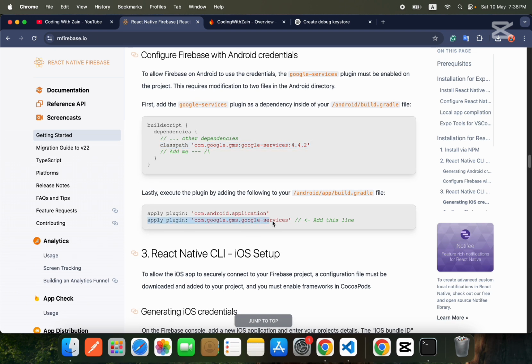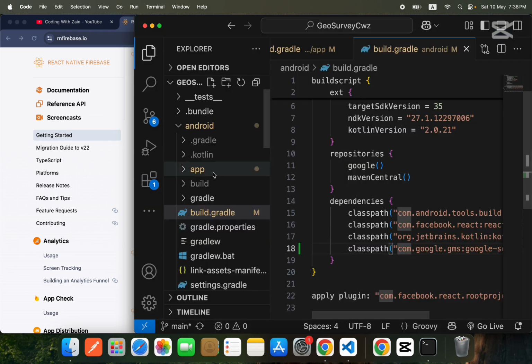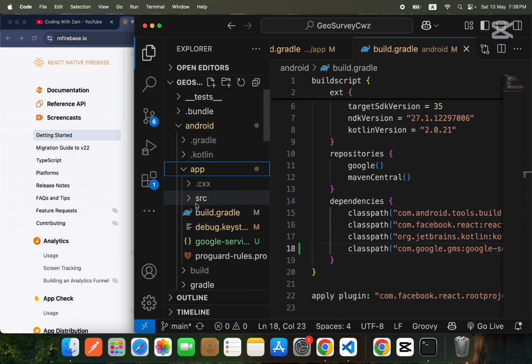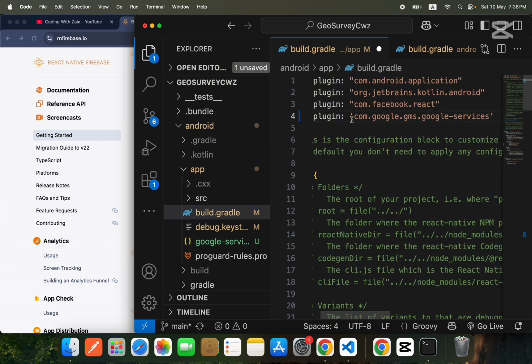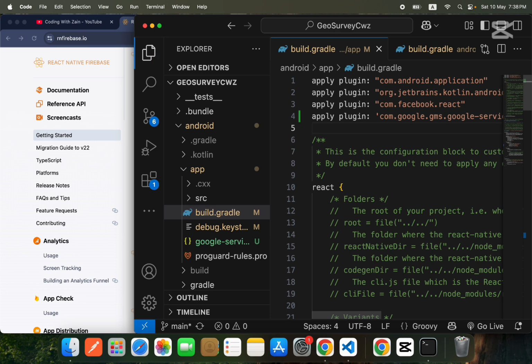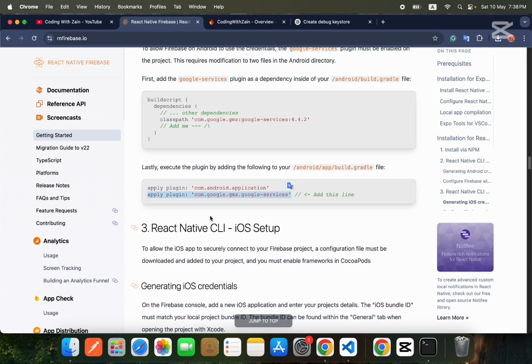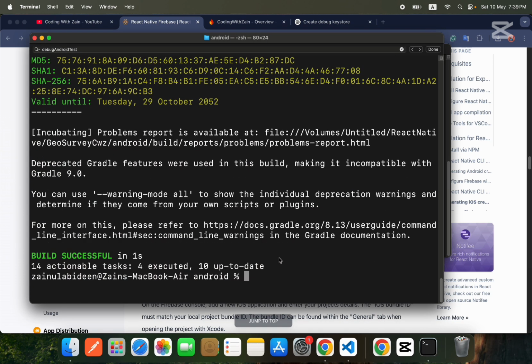So we need to add this inside our android app build.gradle. So android, app and build.gradle, and above over here you need to provide this services plugin. Now save this file also. So this is it for the Android setup. So let's run our application, and if our application is successfully built, it means that all the things are working fine.